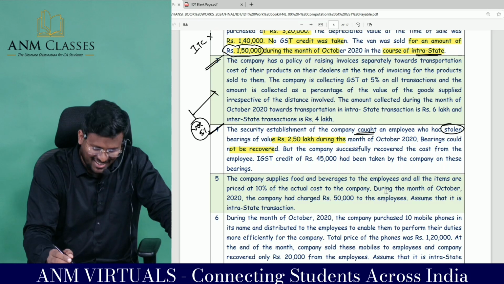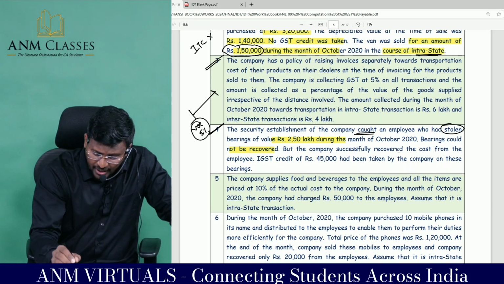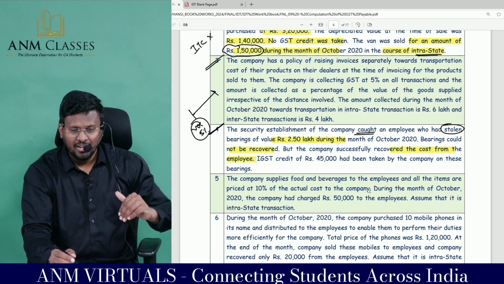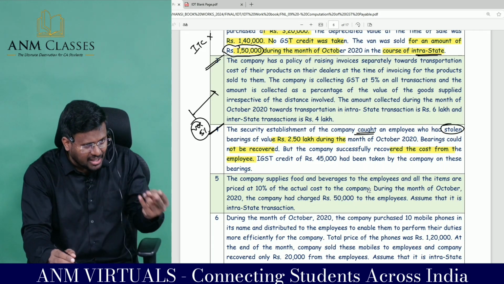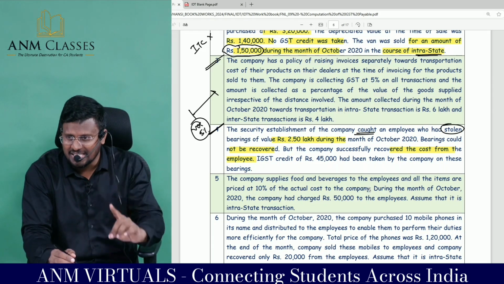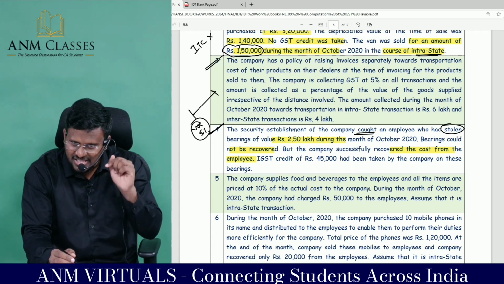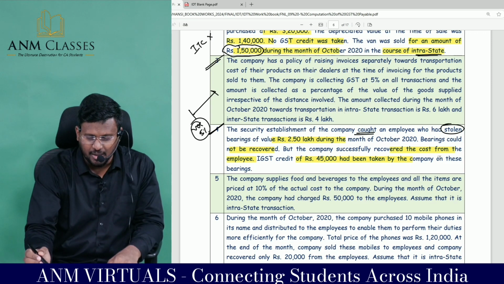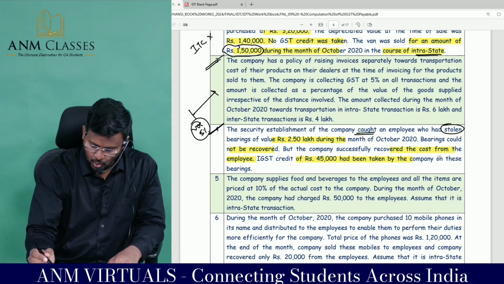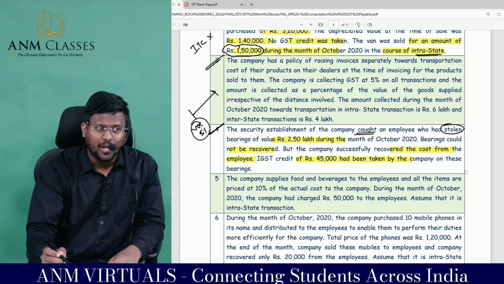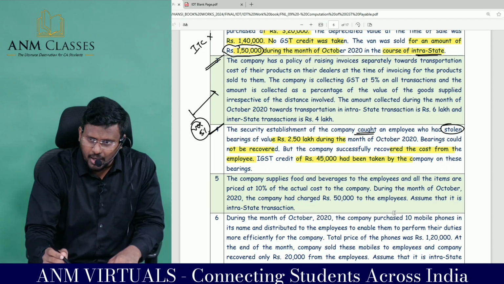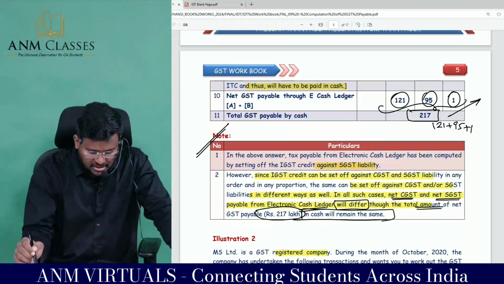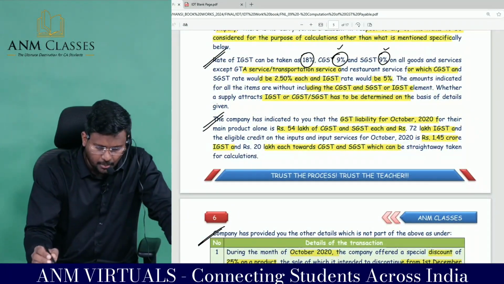Bearings cannot be recovered. But the company successfully recovered the cost from the employee. That money has been recovered. Sir, if we recover the money, it is not enough with the ITC. For ITC, you have to reverse the ITC itself. IGST credit of 45,000 has been taken by the company on this. So, from the IGST credit available, you have to reduce that amount. Look at how much is the amount available.